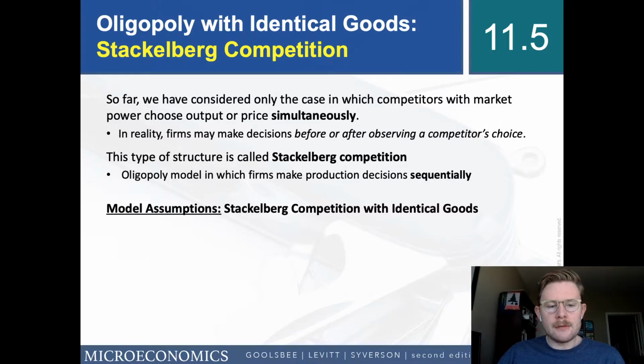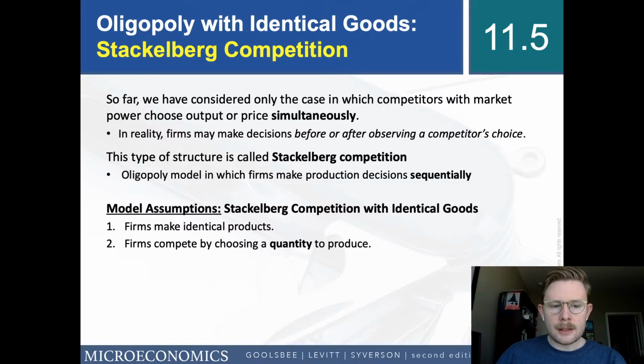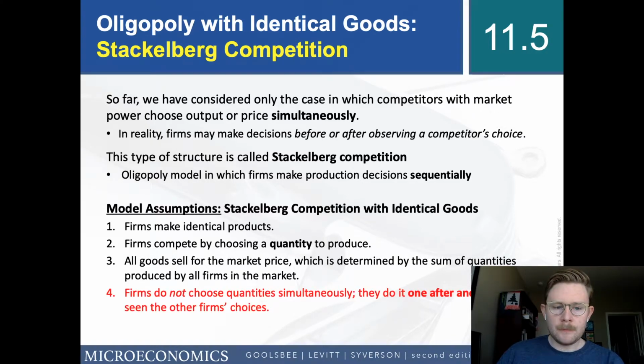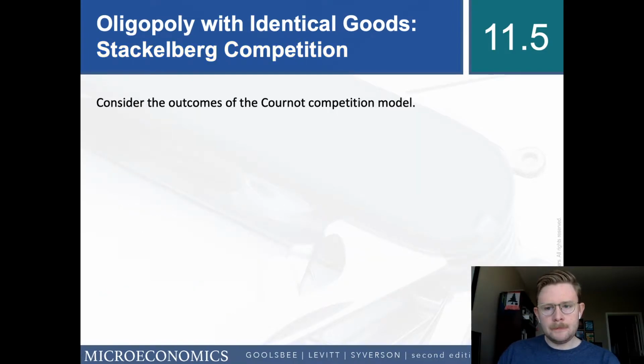Just like before, we have some model assumptions that we have to talk about. Again, the firms make identical products. Like the Cournot case, they compete by choosing the quantity to produce. All goods sell for the market price, which is determined by the sum of quantities produced by all firms in the market. However, firms do not choose their quantities simultaneously. They do it one after the other, having seen the other firm's choices. So basically, it's exactly a Cournot model, except now the firms choose one after the other.